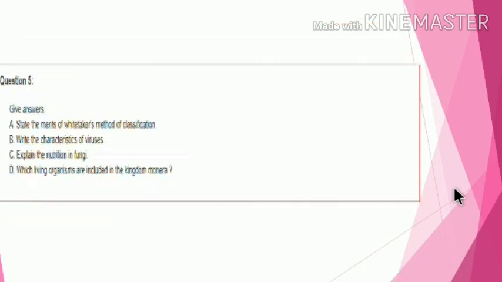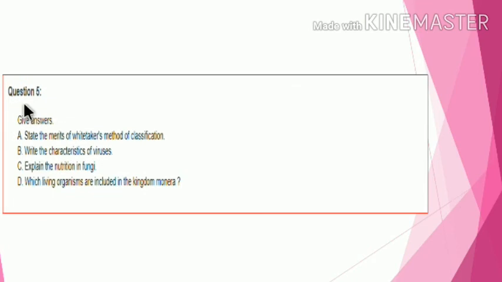Okay. Now we have to take question number 5. It is a brief question. Therefore, we take this after the 6. Give answers. State the merits of Whittaker's method of classification.